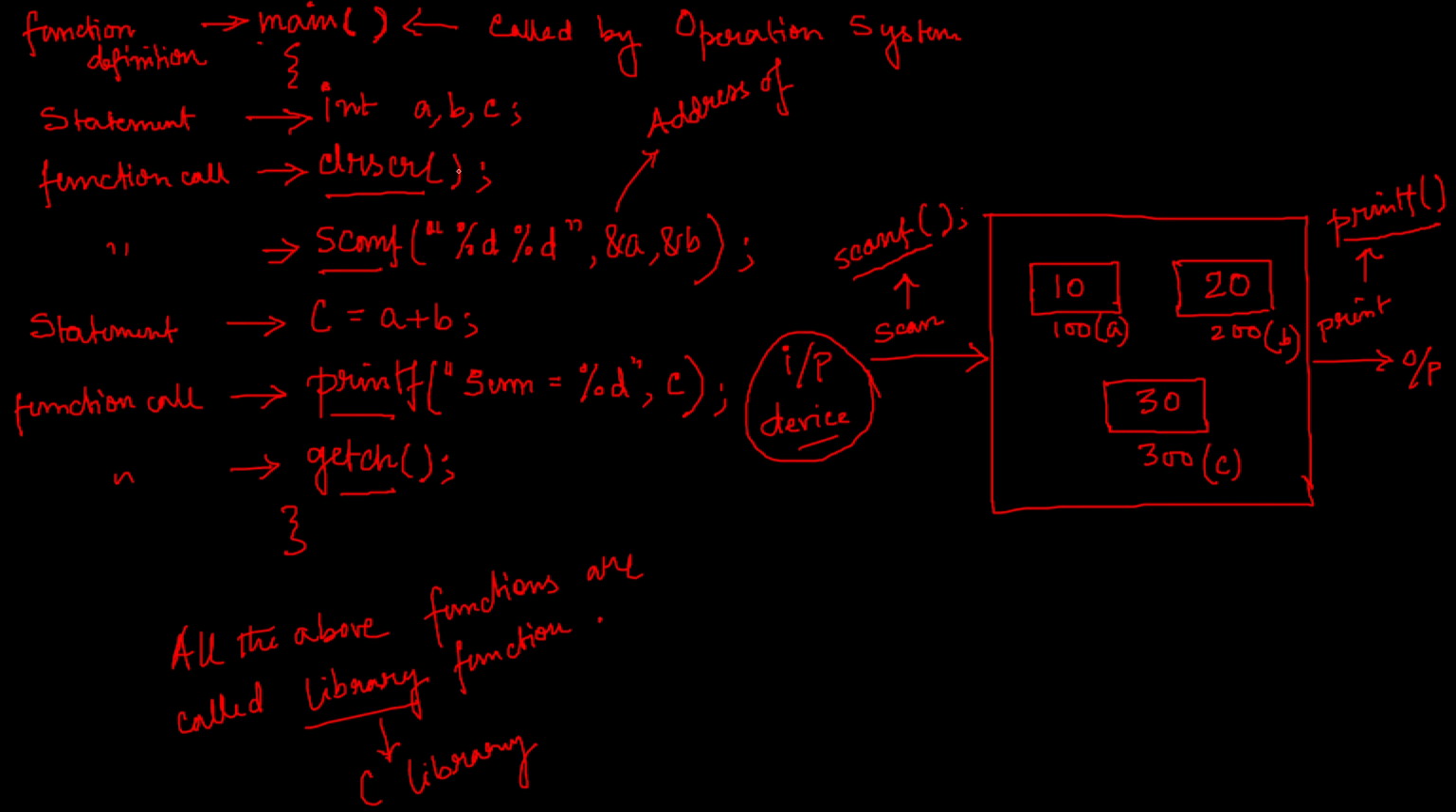And then when the computer tries to execute the instruction CLRSCR, the computer has to know how it will be done and what the purpose of this is. So where has it been written? It has been written in the C library, in the form of some header files.